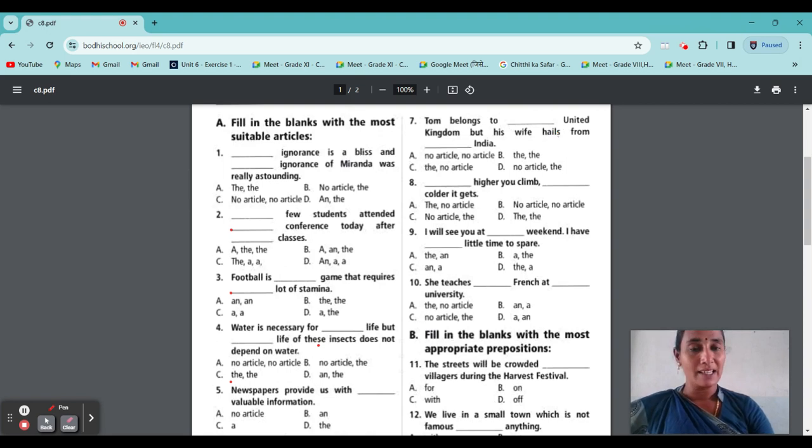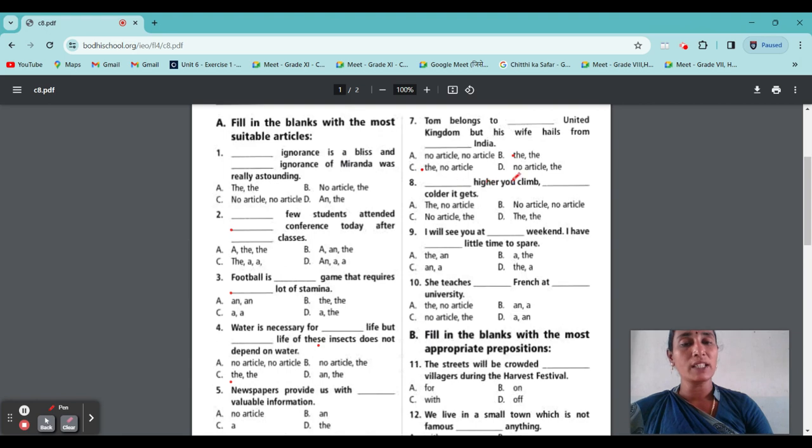Yes, the India. So our correct option is B. Okay, sorry, only C will come, B will not come. So Tom belongs to the United Kingdom, but his wife hails from India. After the preposition from, articles will not come: from India.